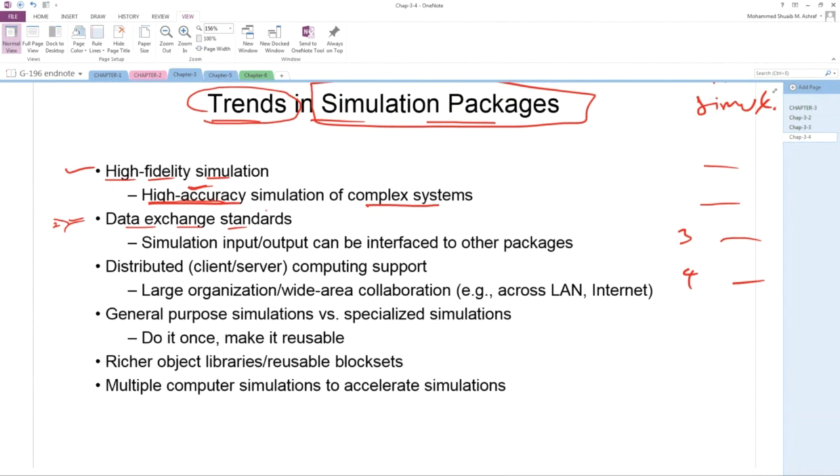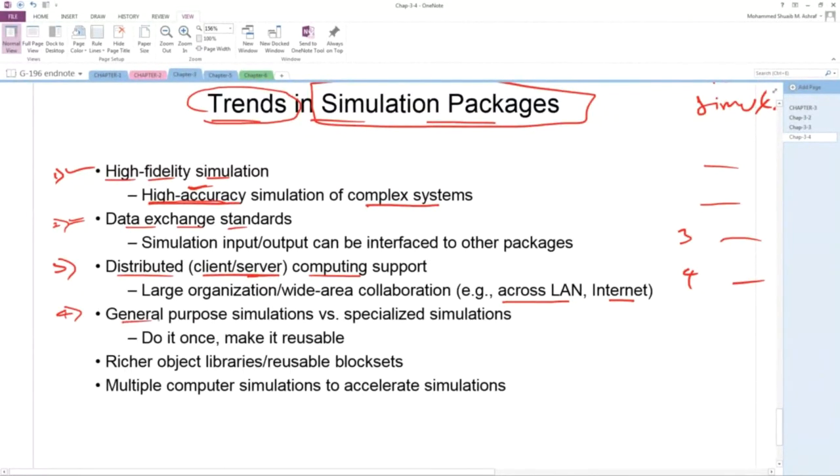So it will support multiple data exchange standards. Number 3, it will support client server computing and distributed computing, because it may be LAN, maybe internet. So that's why it has to support client server computing.